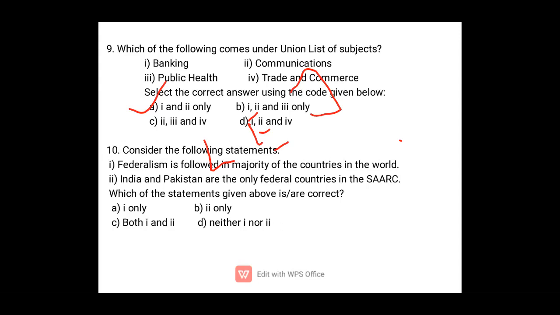India and Pakistan are the only federal countries in the SAARC. It is correct. If you look at SAARC countries like Nepal, they are not federal, only the center has more powers. If you look at Bhutan, they have monarchy. Similarly, other countries of SAARC are unitary in nature. Only India and Pakistan are federal countries in SAARC. So here the correct option will be B.